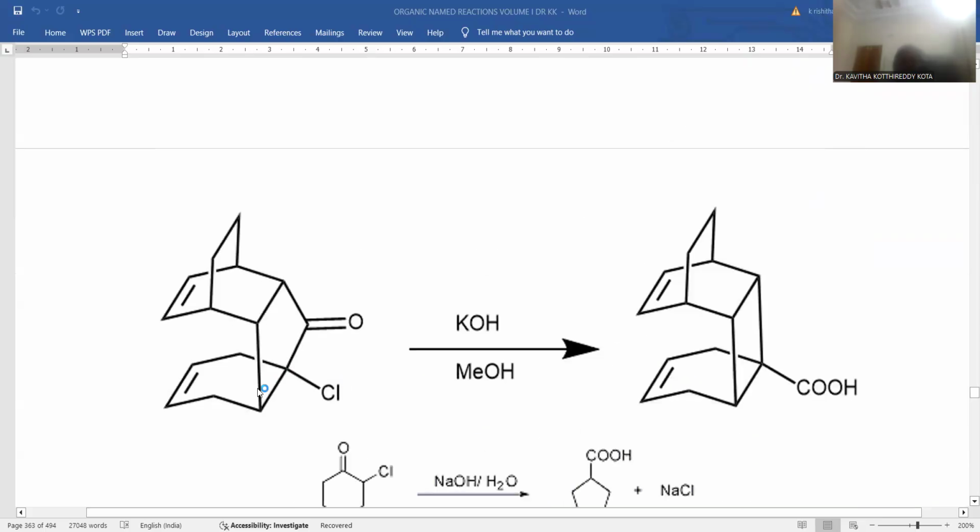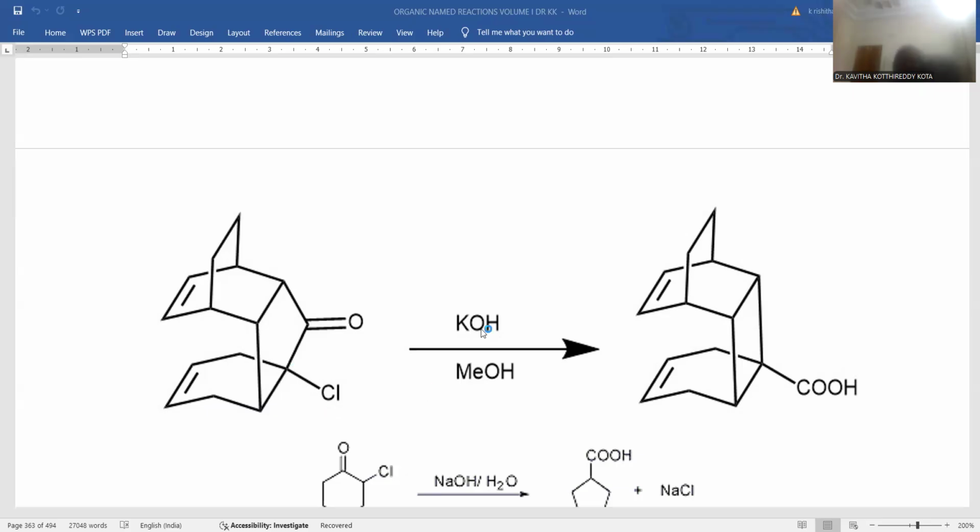A somewhat complicated molecule was taken. It is a kind of bridgehead carbon-containing system, a norbornane kind of skeletal system, and here is the bridgehead carbon atom. This is the carbon containing the carbonyl, and this is the carbon containing the halo functionality. These two are the requisite composition for the Favorskii reaction. Alpha-haloketone is the most essential condition in the starting material to proceed for the Favorskii reaction. Whatever side chains are located, we need not worry about. Rather, alpha-haloketone is our specific consideration.